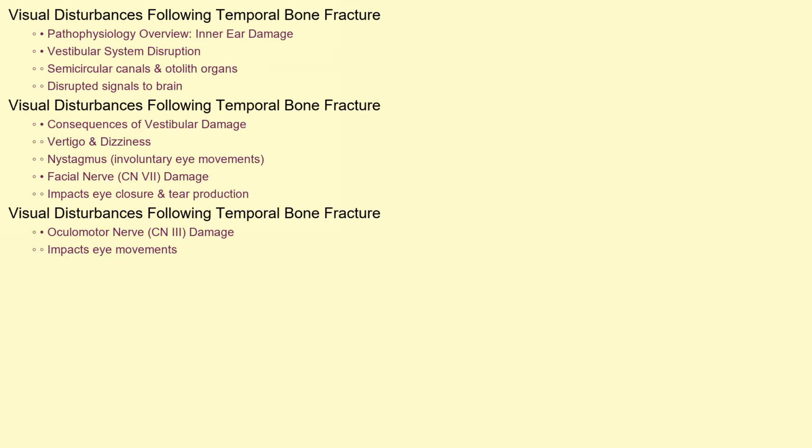To understand the visual disturbances, we need to delve into the pathophysiology. A fracture of the temporal bone can directly damage the inner ear structures responsible for balance, specifically the vestibular system. This system includes the semicircular canals and otolith organs, which detect head movements and position. Damage to these structures can disrupt the normal flow of signals to the brain, leading to vertigo, dizziness, and nystagmus, involuntary rhythmic eye movements. The fracture can also damage the facial nerve, which passes through the temporal bone, potentially impacting eye closure and tear production. The fracture can also impact the oculomotor nerve, which controls eye movements.